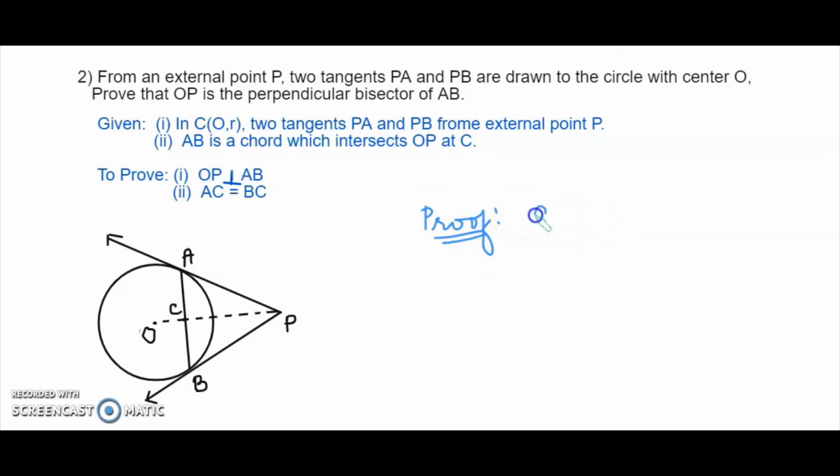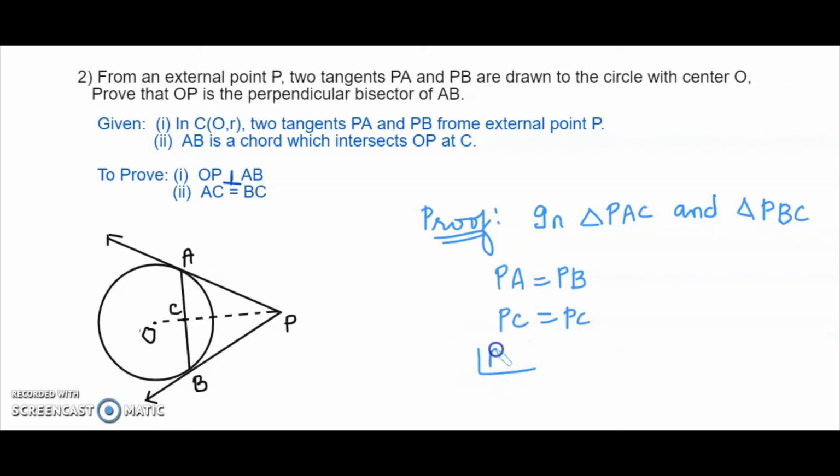proof. Again, we are going to say in triangle PAC and triangle PBC, same, PA equals PB, PC equals PC, and angle APC equal to angle BPC.